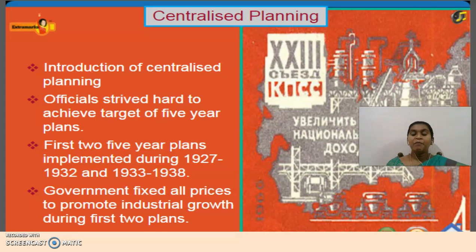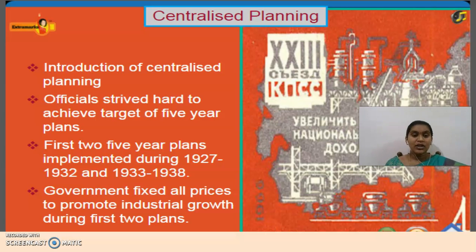Do you remember? We give importance to a particular objective, our aim, and we plan for the whole five years to achieve that target. In the same way, all the officials strived hard to achieve the target of that five year plan. Whatever the planning, it is made in the beginning only, for the whole five years, to achieve that particular target. So that they started to do.